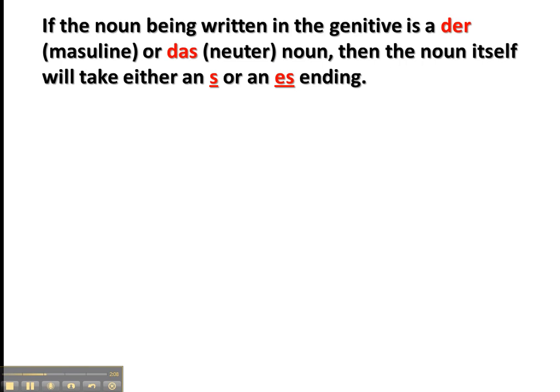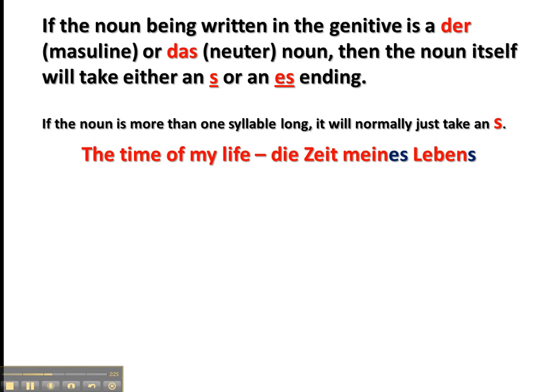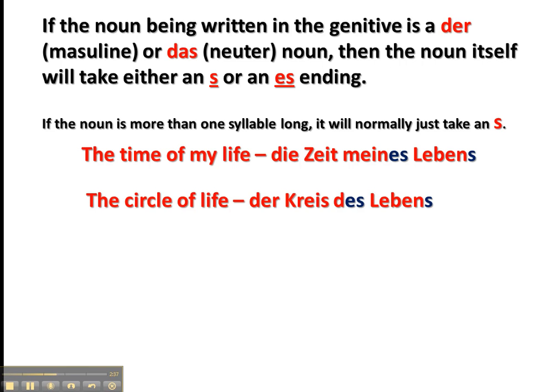If the noun being written in the genitive is a der masculine noun or das neuter noun, then the noun itself will take either an s or an es ending. If the noun is more than one syllable long, it will normally just take an s. For example, the time of my life, die Zeit meines Lebens. It's das Leben. And Leben is 2 syllables long.